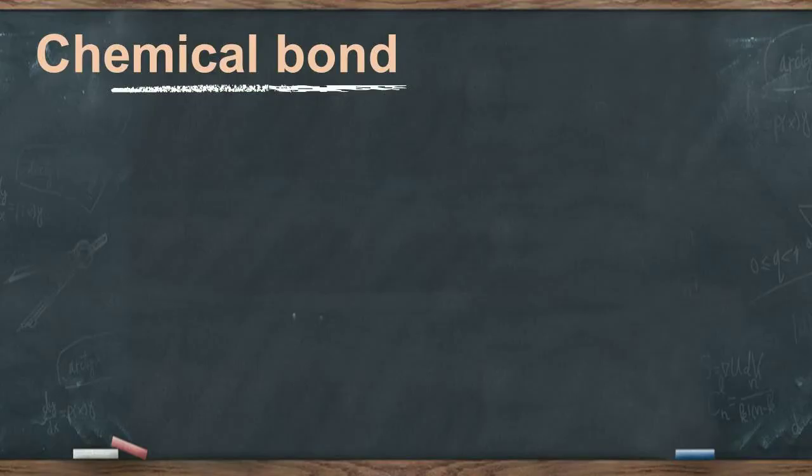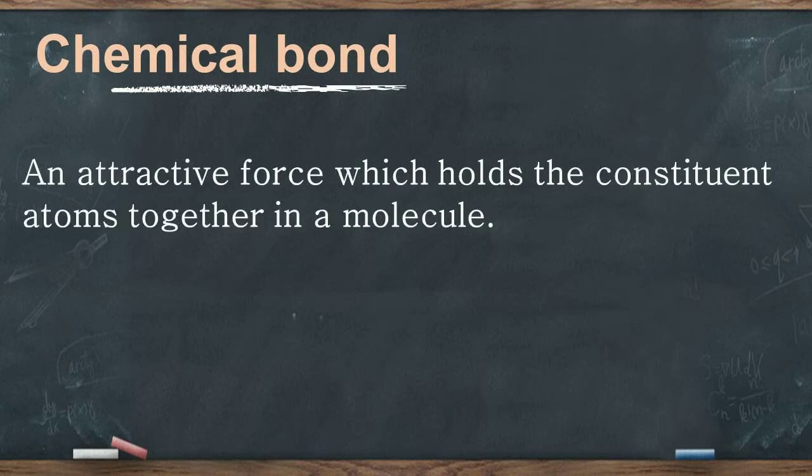The atoms combined in a molecule are said to have a chemical bond between them. A chemical bond is an attractive force which holds the constituent atoms together in a molecule.